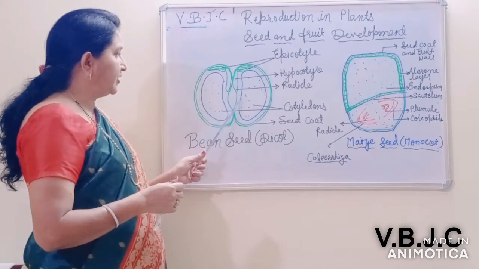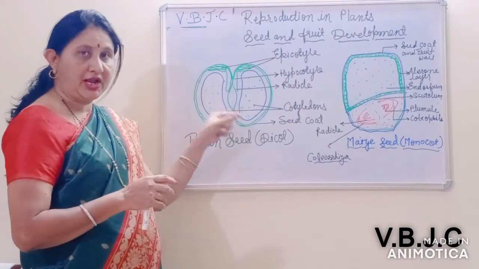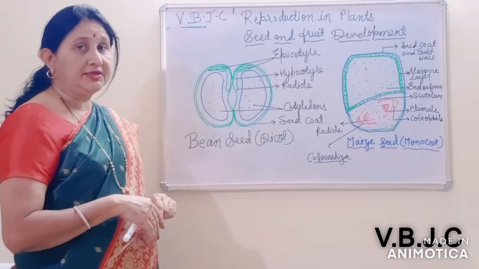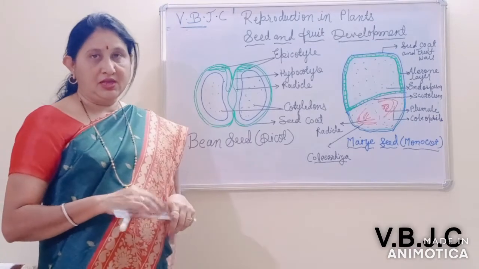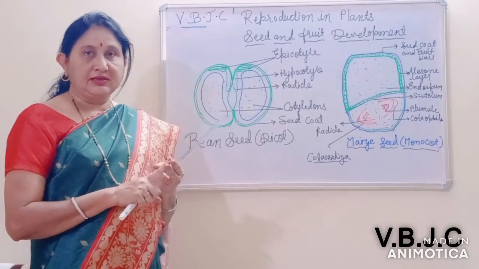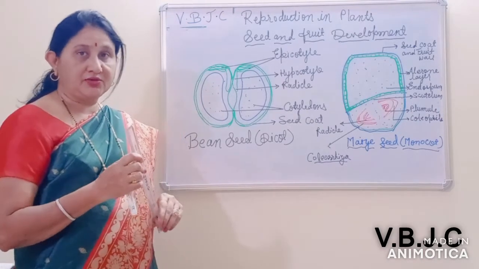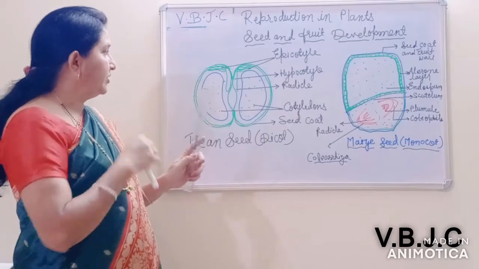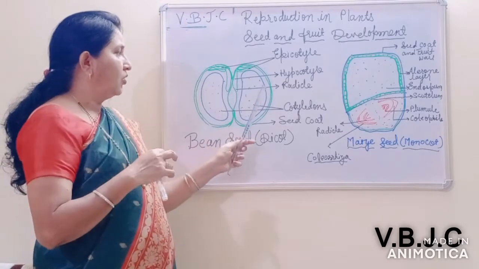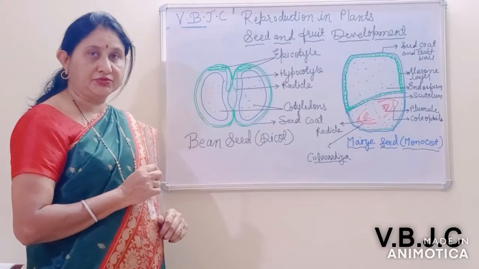After fertilization, after the development of the seed, embryo and endosperm, the other parts of the flower, the sepals and petals, fall off and disorganize. The ovary wall is converted into the fruit.